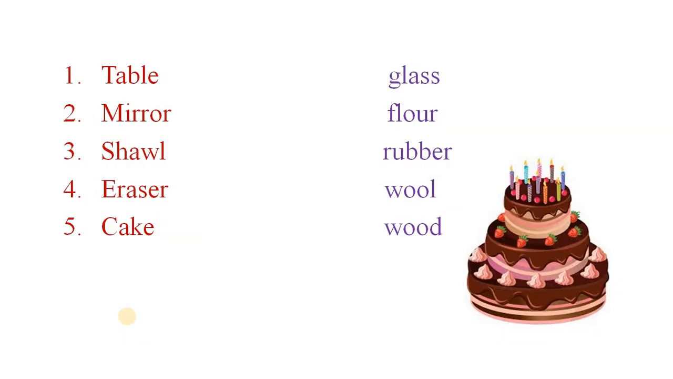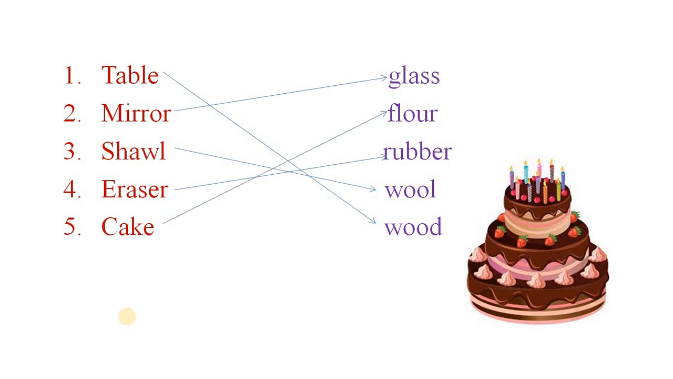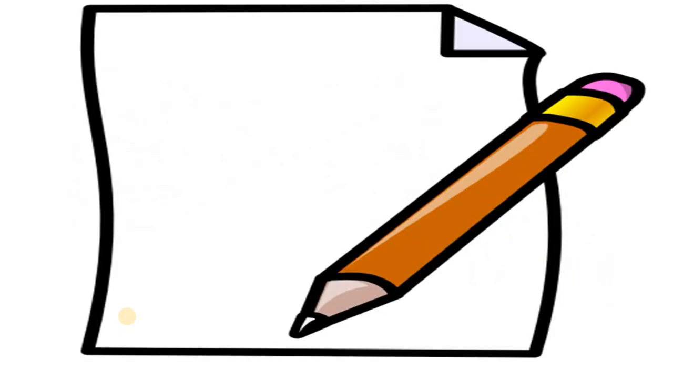Here are two columns, you have to match them and get the answer. The first is table. With what is the table made of? The table is made of wood. Mirror is made of glass. Shawl is made of wool. Eraser, yes, it is made of rubber. And the cake, it is made of flour. Now it's complete. Now it's practice time.